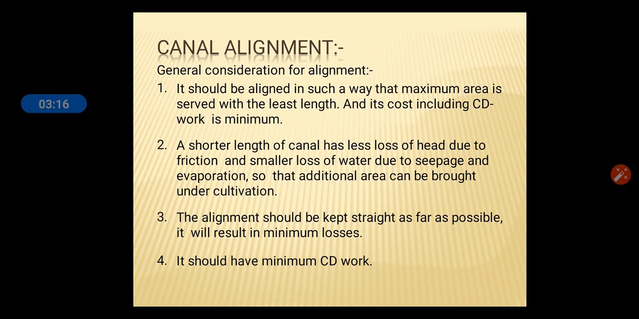Canal alignment. Canal alignment consists of the following. First one, align in such a way that maximum area is served with the least length, and its cost including cross drainage work is minimum. Second one, a shorter length canal has less loss of head due to friction and smaller losses of water due to seepage and evaporation. Third one, the alignment should be kept straight as far as possible. It will result in minimum losses. Fourth one, it should have minimum cross drainage work.